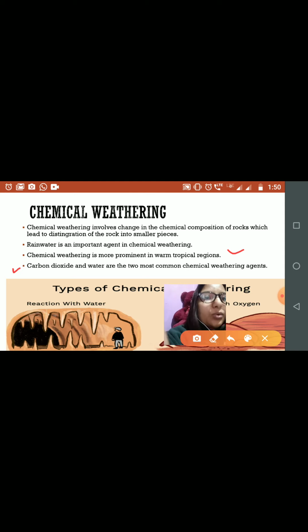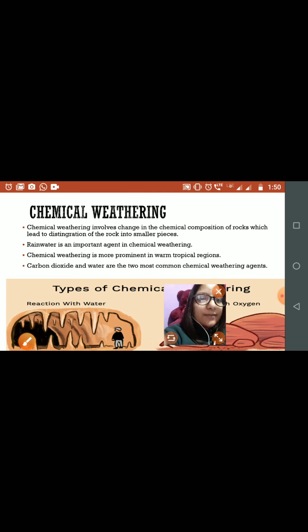common chemical weathering agents. Okay, suppose in physical weathering we have agents like water, wind, then underground water. Then here in chemical weathering, what are the most important common chemical weathering agents? The carbon dioxide and water. Okay, because with the reaction with the chemicals present in the rock, the fragmentation of the rock will take place.